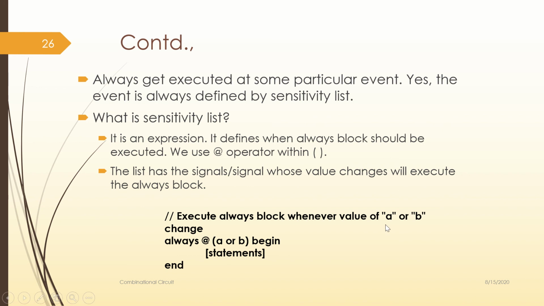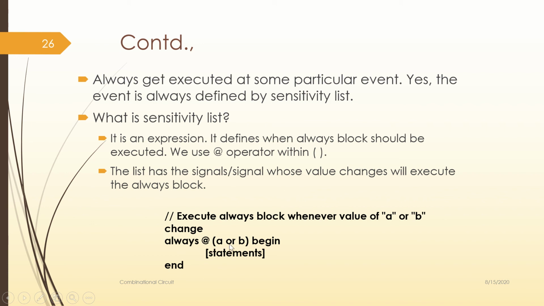There will be an example, which is always easier for us to understand. Here is the case: always @(a or b) begin, statements inside, end. What do we mean by that? Very simple. We are going to execute the always block whenever the value of a and b changes.